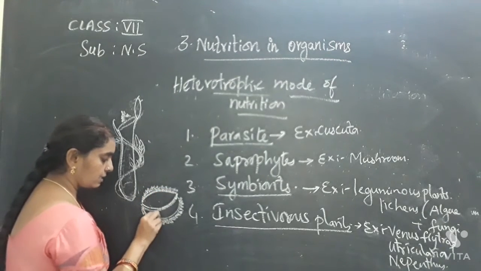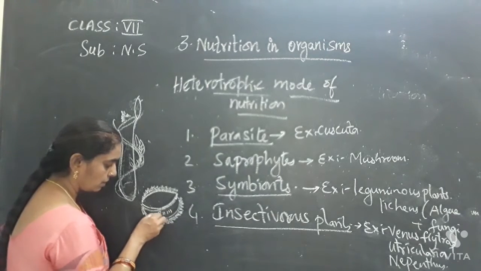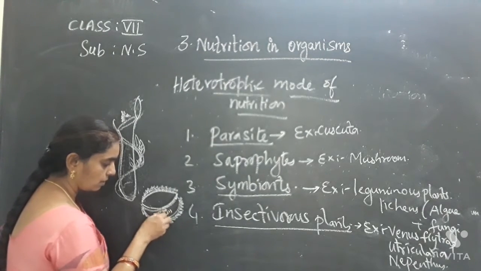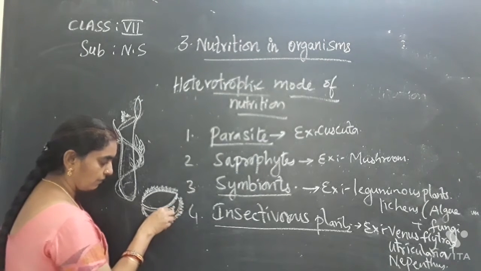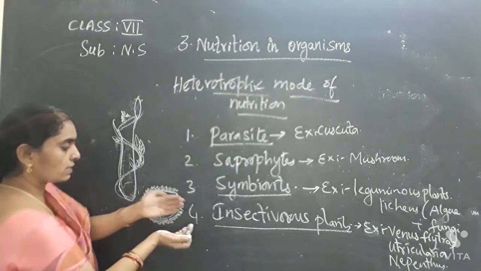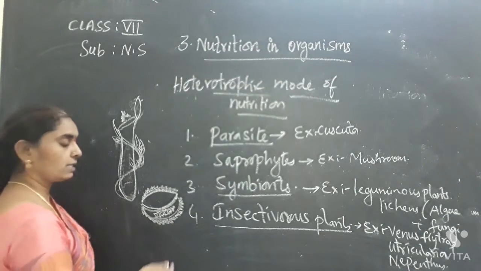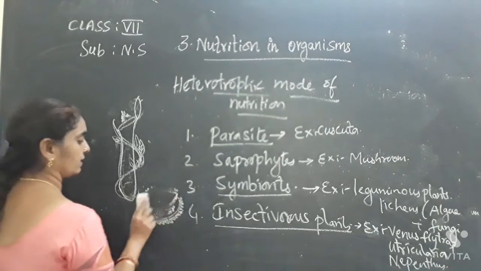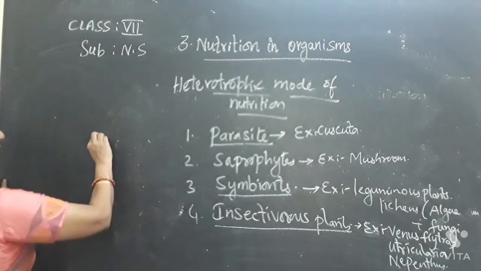When an insect comes near it, what does it do? It closes its shell like this. So this is the Venus flytrap. Once again, I'll show you. Venus flytrap.